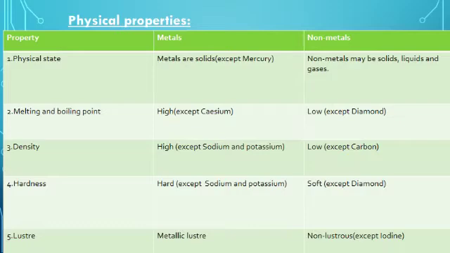Next physical property is luster. Luster means shine. You know that metals have their shine. It means metals are lustrous, whereas non-metals are non-lustrous. They don't have shine except iodine. Iodine is a non-metal which is lustrous.